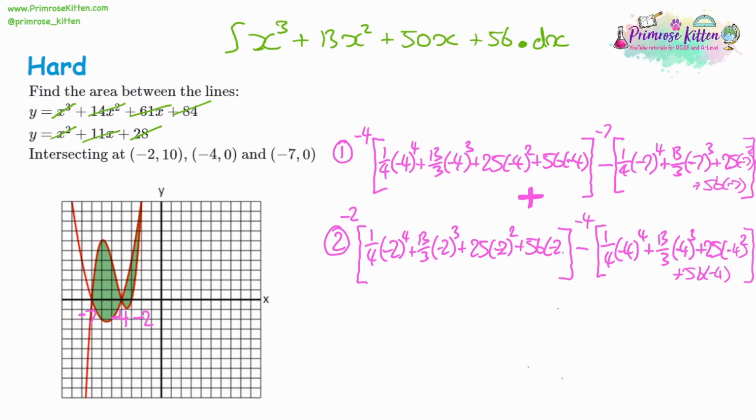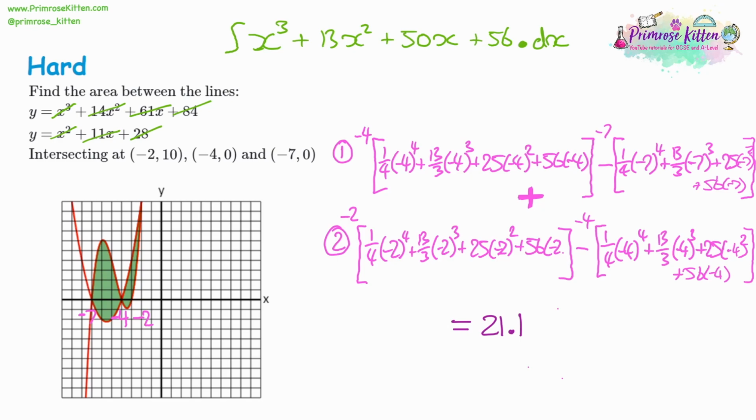So basically, when you've got a cubic and a quadratic and you have two shaded areas, it just means you're doing twice as much substitution. Although one of them you've done already, so really you're just doing 3 substitutions rather than 2. Now, at this point, we should know how to substitute. I've recapped it enough, so I'm just going to give you the answer. So if you do all of this, you should get 21.1 to 1 decimal place.